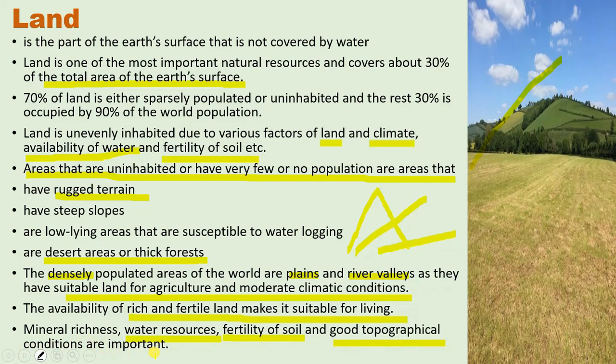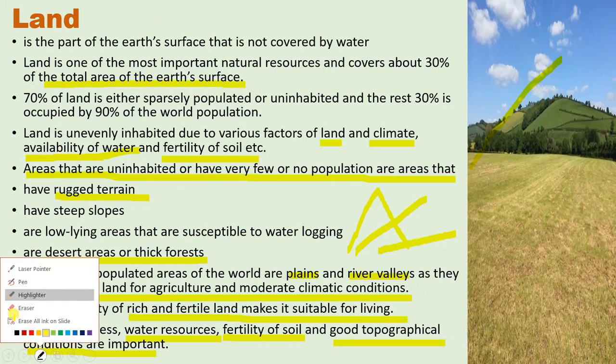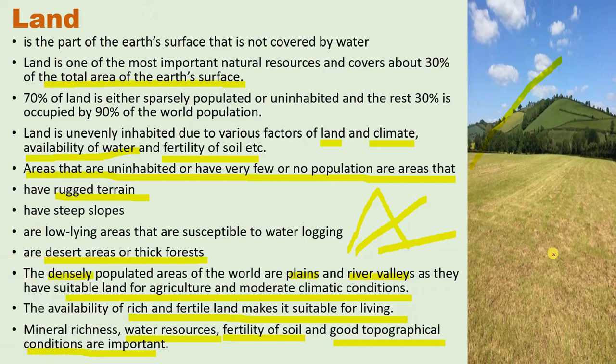Topography, students, means the type of land. Suppose here I draw a plain land. This is a mountain land and the plateau region. Whatever these types of land are, that concept is referred to as topography, topographical condition.